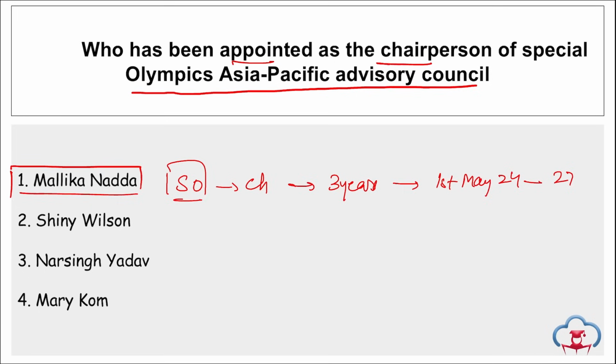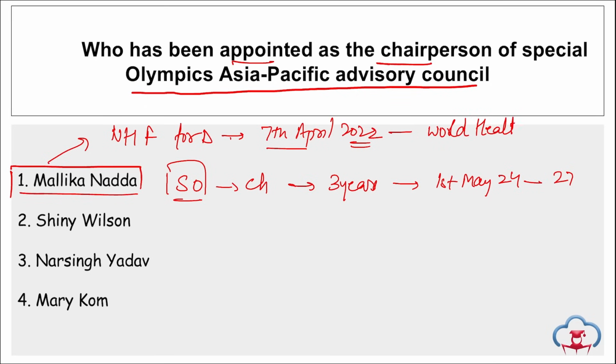Pradesh University in Shimla. She is a social activist and has worked extensively for the cause of disabled persons and underprivileged women empowerment for the past 30 years. Also, Malika Nadda is the person who organized the first ever National Health Festival for Divyangan that was held on 7th of April in 2022. Right, this day, that is National Health Festival for Divyangan, was held on 7th of April. And what do we observe on 7th of April? It is observed as World Health Day.